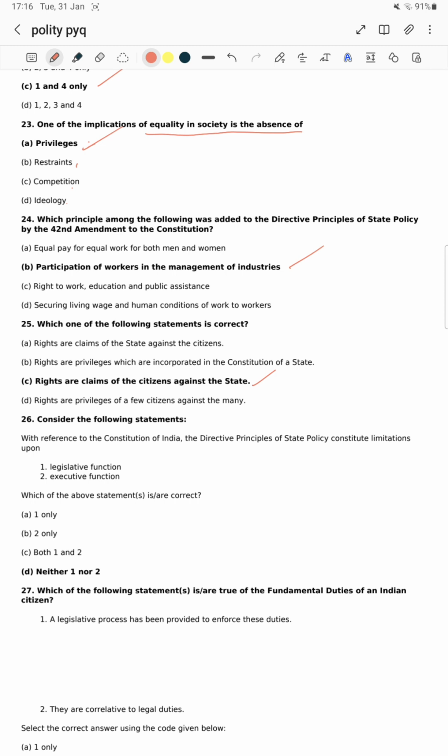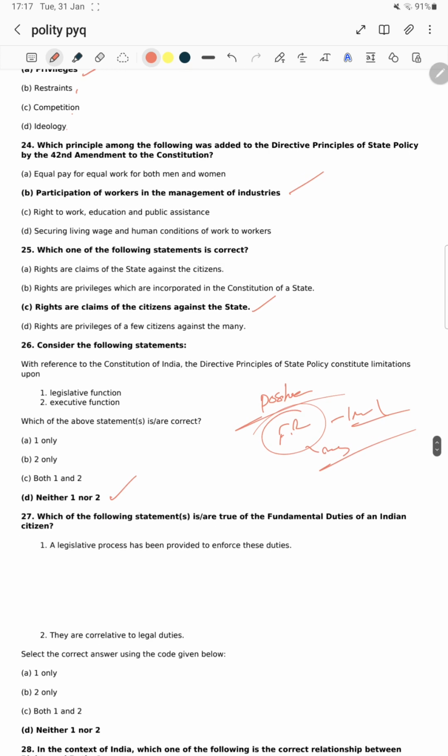DPSP, again, limitations upon DPSP. DPSP is a positive right. Fundamental rights give the limitations, meaning they are a negative right. DPSP is a positive right. It won't stop any government or any legislative or executive function. Option D is right. DPSP is a positive right, it only guides them to do these good things, not more than that. The next one we will discuss in our sessions, because if we discuss it here it will be another class.